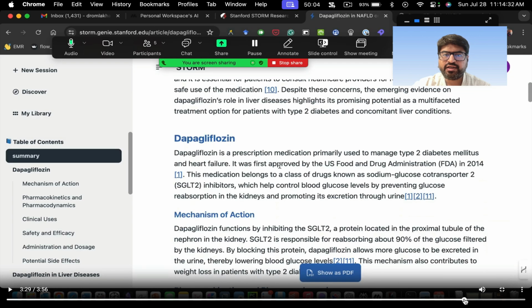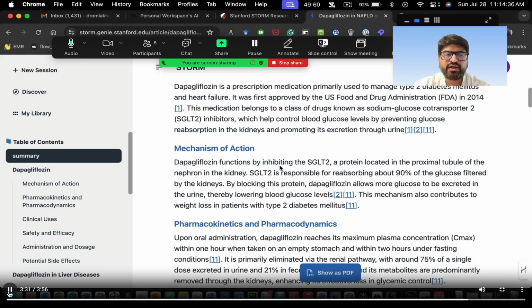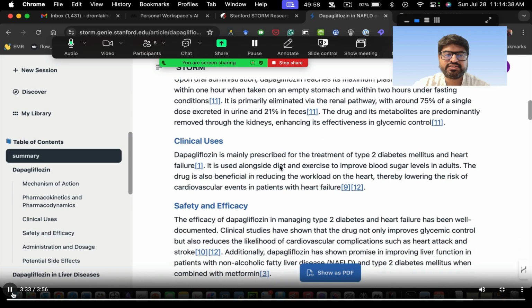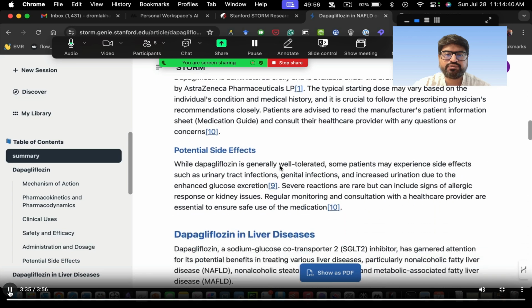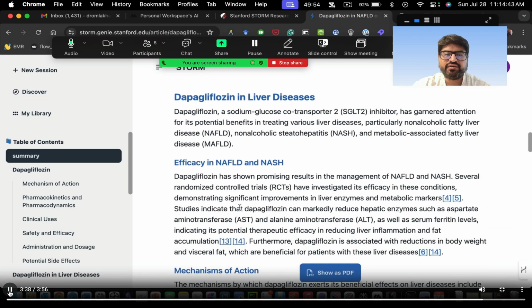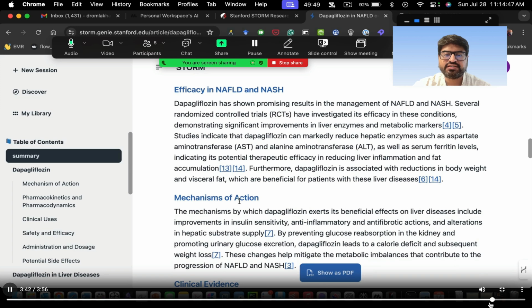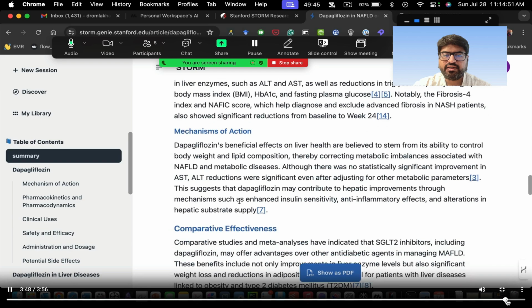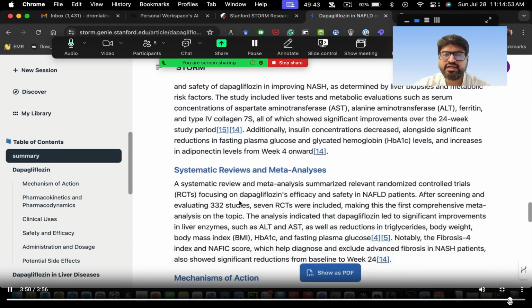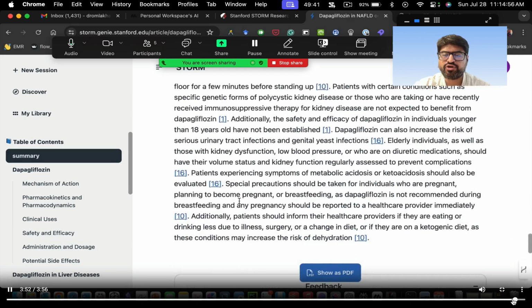Okay, and the entire article you can see it goes to dapagliflozin, mechanism of action, pharmacokinetics and pharmacodynamics, clinical use cases, safety and efficacy, administration and dosage, potential side effects, dapagliflozin in liver disease, efficacy in FLD and NASH, mechanism of action, clinical evidence, and so on and so forth, right? You can keep going ahead. And then it looks at comparative effectiveness, then the specific topic which we have talked about and so on.